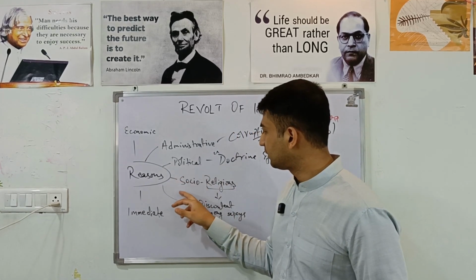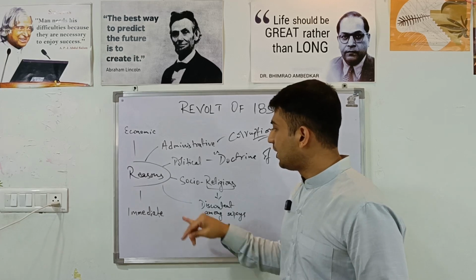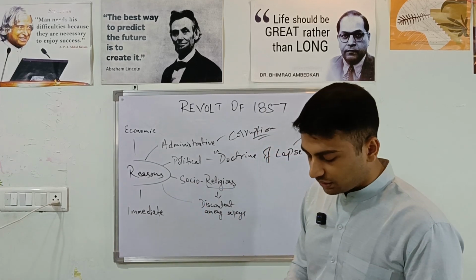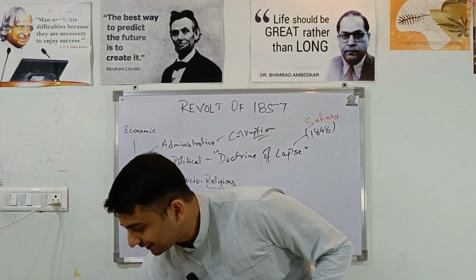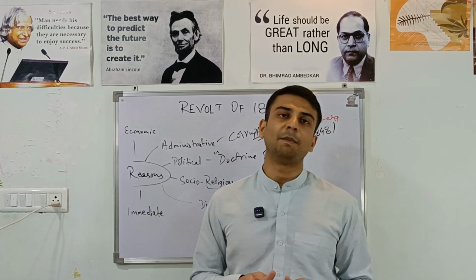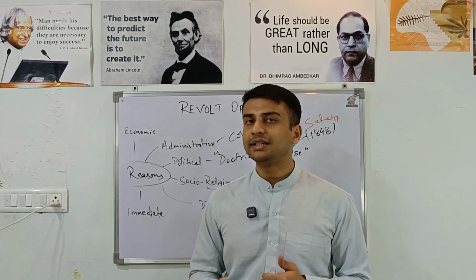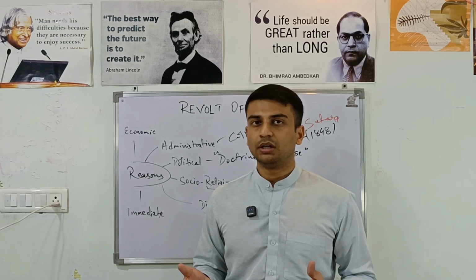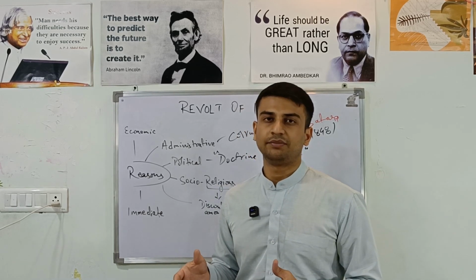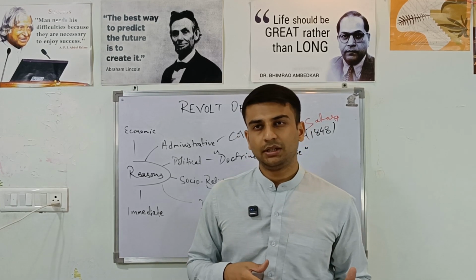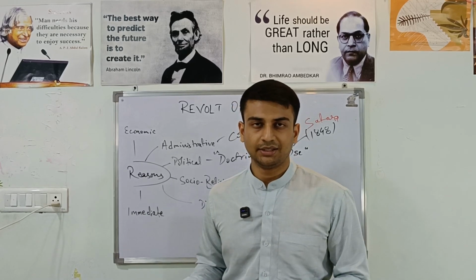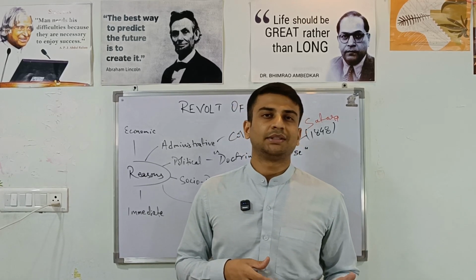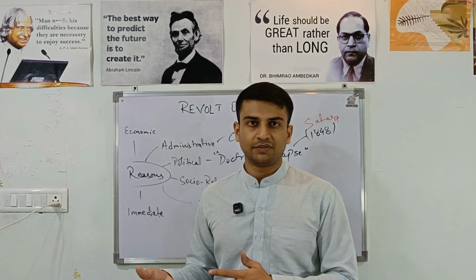Now, the social-religious causes. What were the social-religious causes? Social-religious causes were the things that the British did which made Indians feel that their social reforms, whether it be curbing female infanticide, banning sati in the year 1829, or passing the Widow Remarriage Act in 1856.